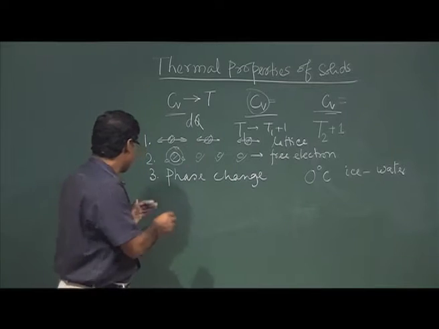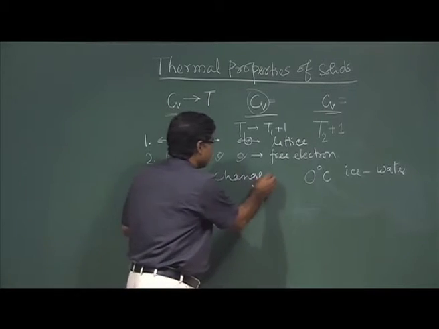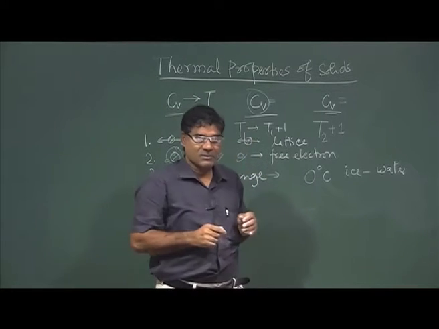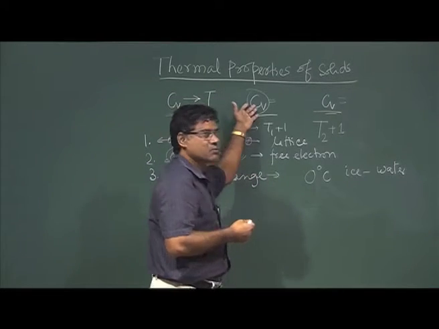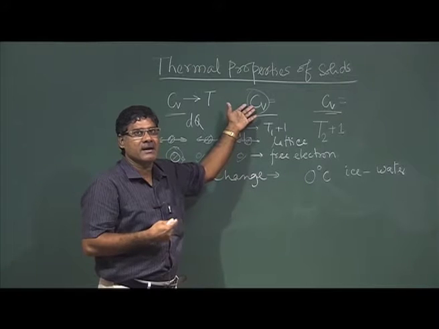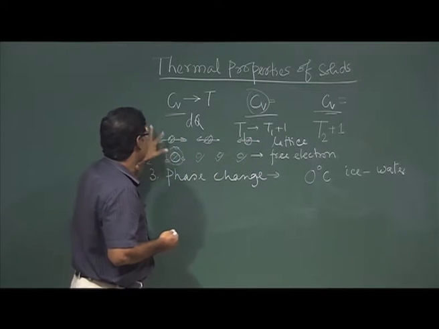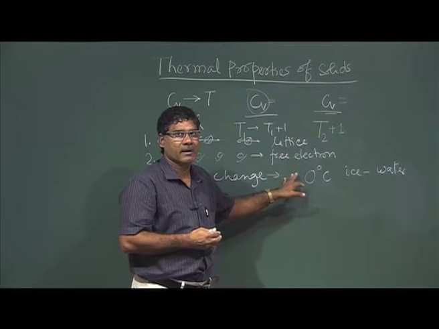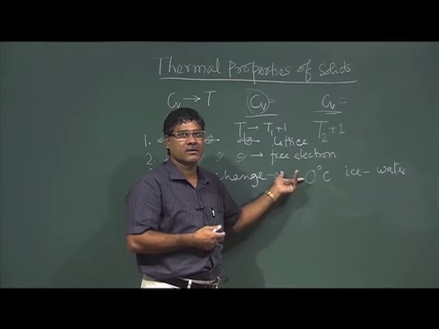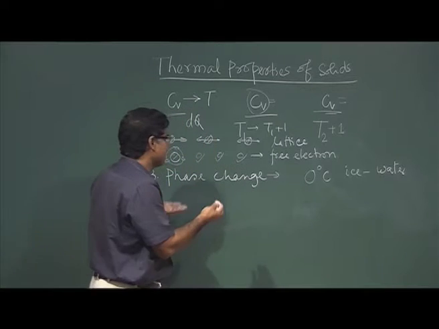So, what happens is that at the phase change their Cv will be high, because to change 1 degree temperature I need higher energy, right. So, Cv will be high when this phase change occurs, and there are different kinds of phase change.